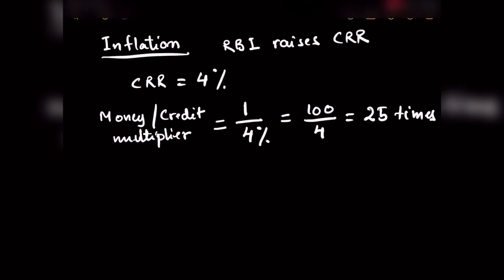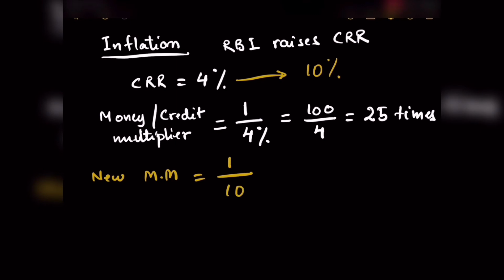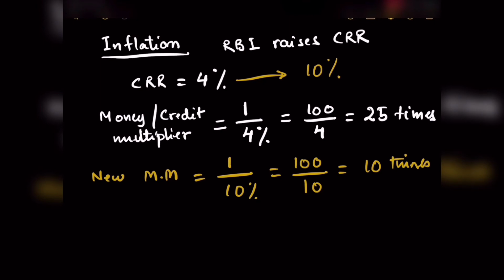So when the CRR is increased by Reserve Bank of India from 4% to 10%, that means the new money multiplier or the new credit multiplier will be 1 by 10%, which means 100 divided by 10, which gives 10 times.